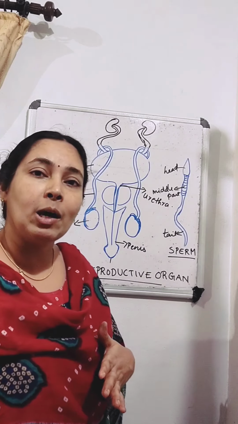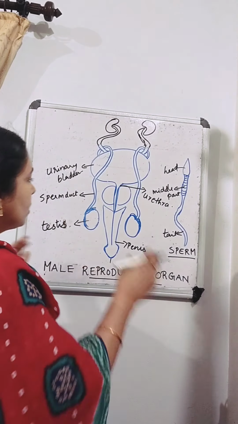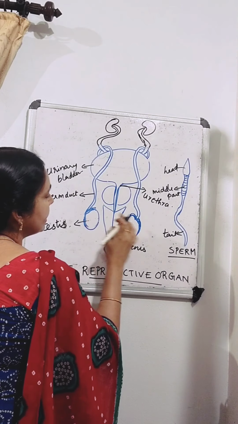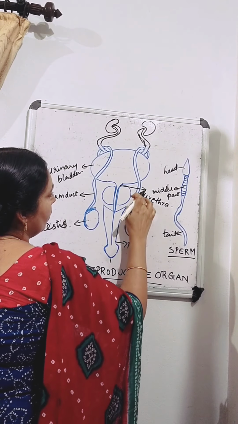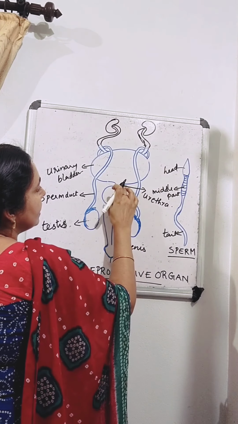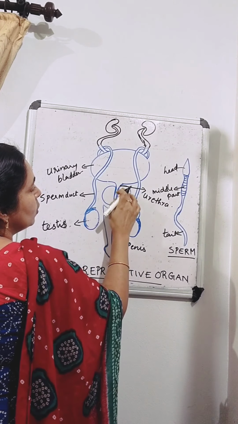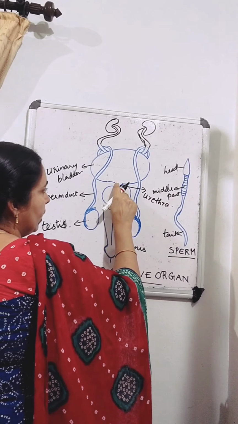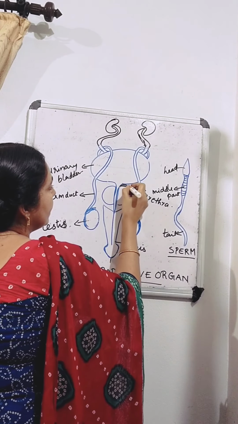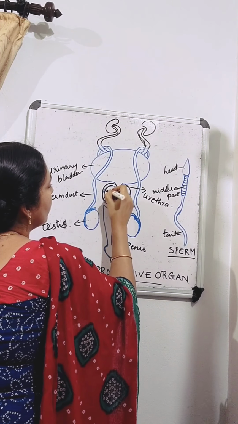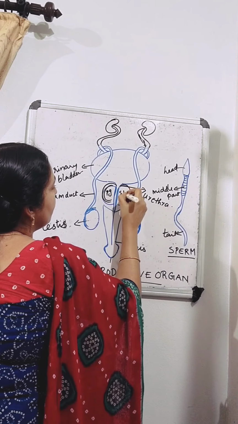Now we are discussing the reproductive system. Sperms are produced inside the testis. From the testis, they go out through the sperm duct, and this sperm duct is connected with the urethra. Along its path there are two glands also, called the prostate gland and seminal vesicles.